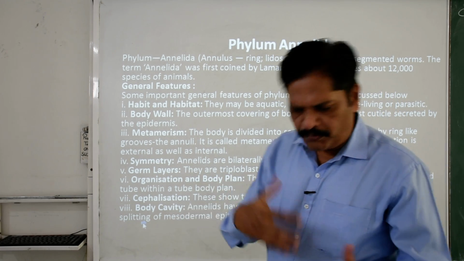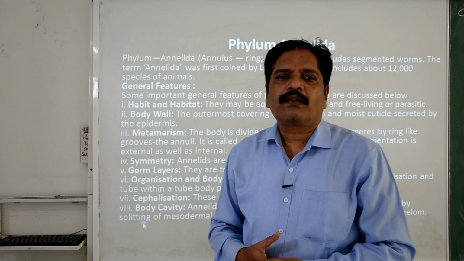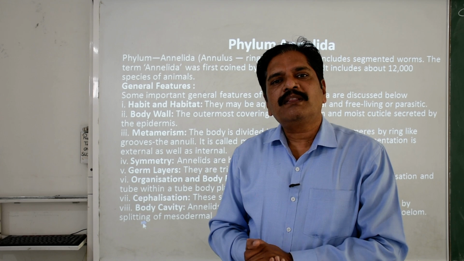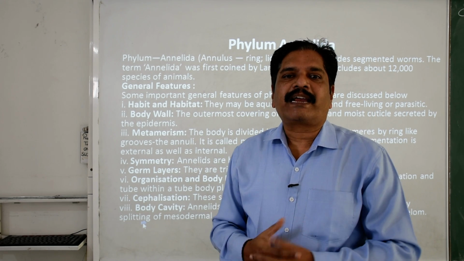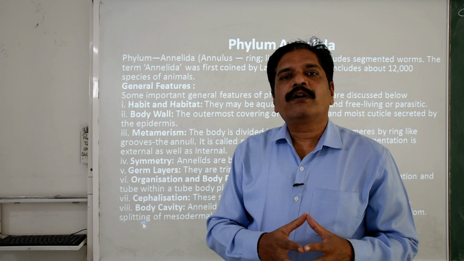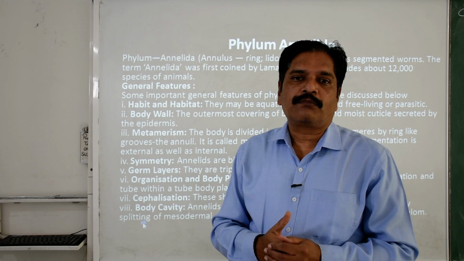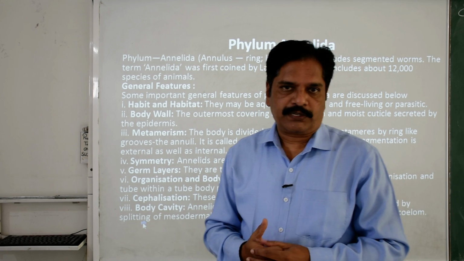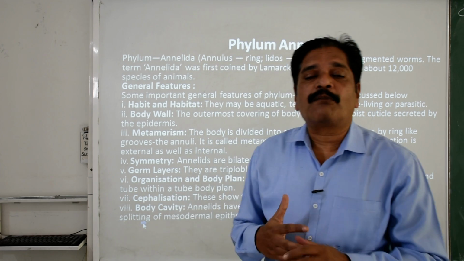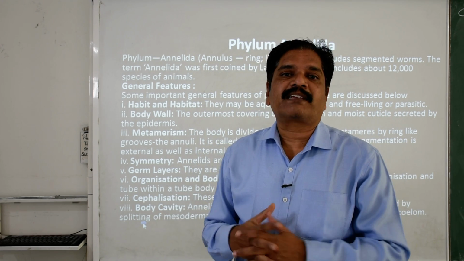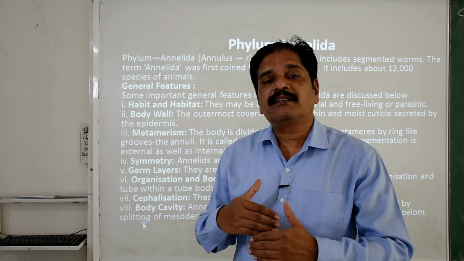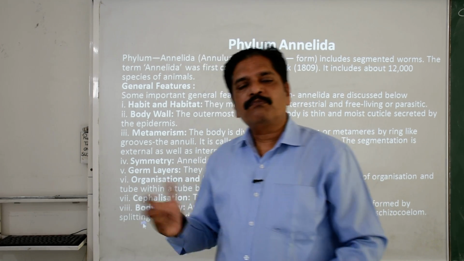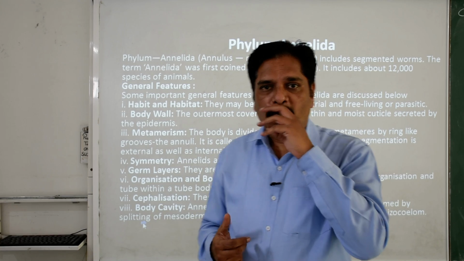Before starting, I want to give you 2 examples which are very common in our surroundings. One is the earthworm, and second is the leech. One is found in moist soil, and it is quite helpful for farming processes. The second is just the opposite, the leech. It is an ectoparasite, a sanguivorous animal. It sucks the blood of mammals especially. But both have this annular structure on their body.